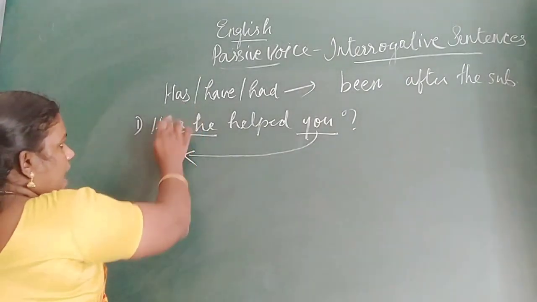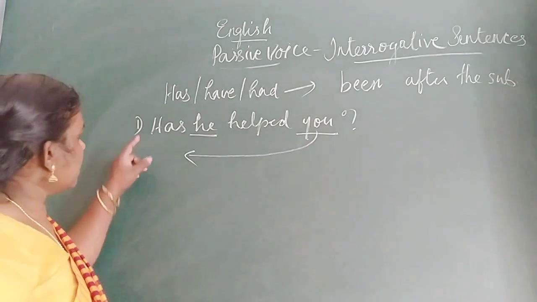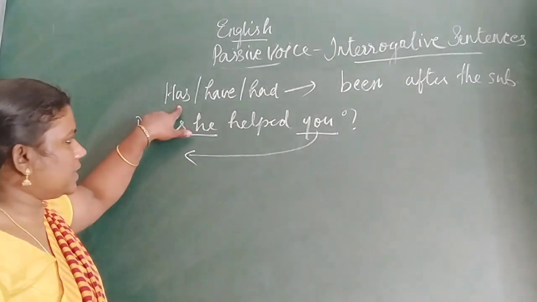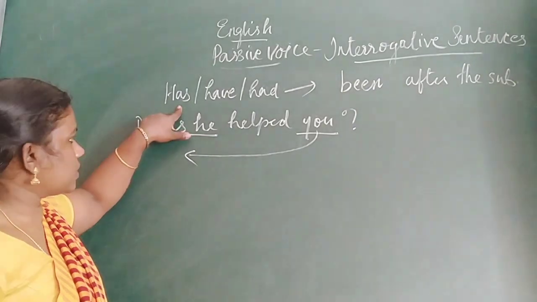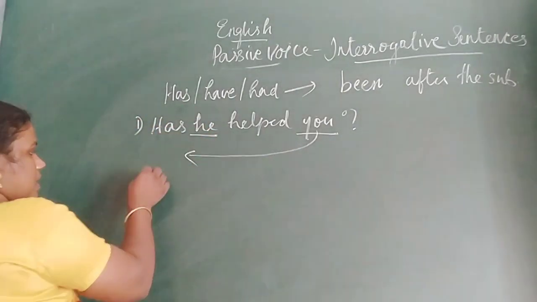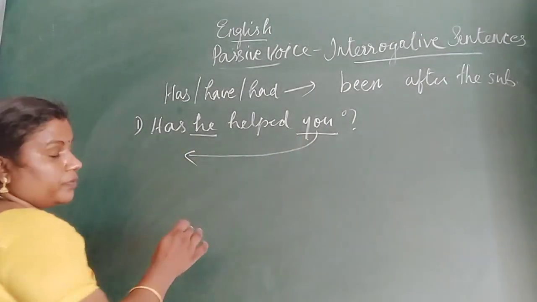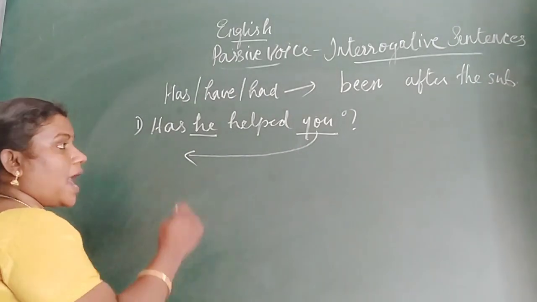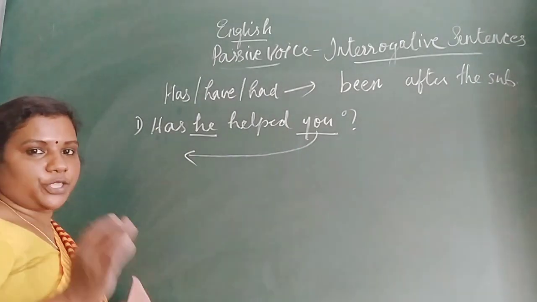Here the question starts with has, so it's a present form. So here also we will start with the present form auxiliaries, has or have. So how will we use it? Here along with you, which, has or have, will go? Have will go. Have you. We do not say has you.